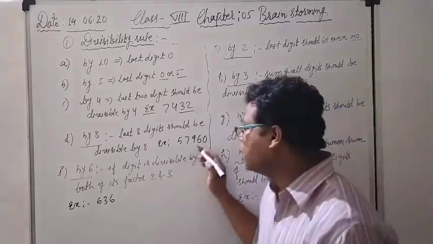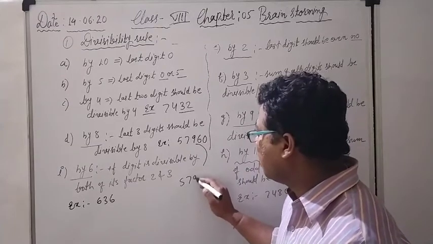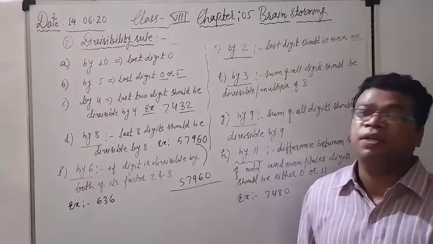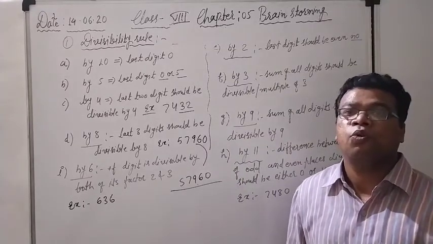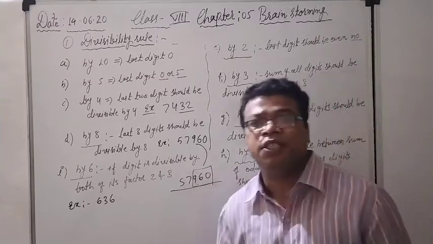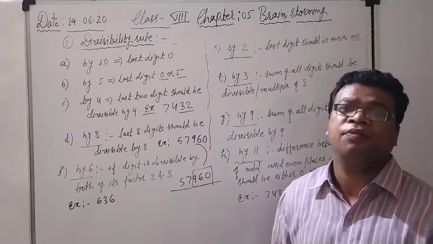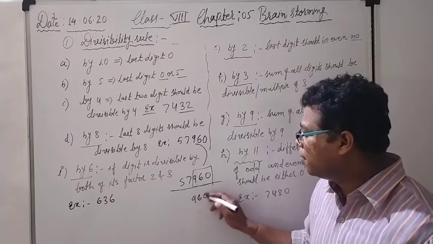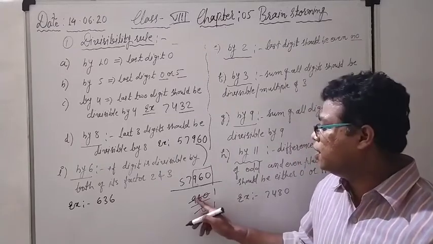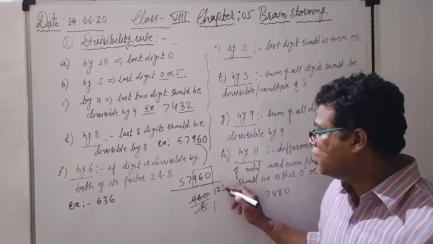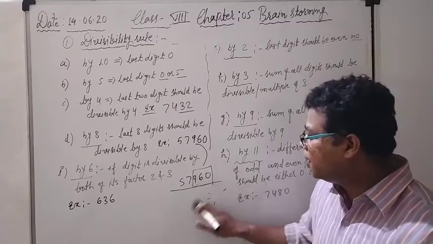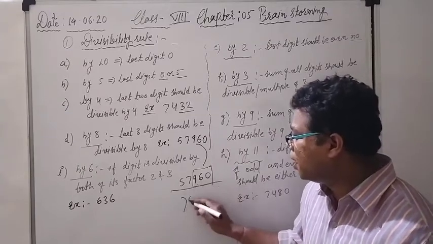See here, what example have I written in front of you? 57960. The question asked is whether that number is divisible by 8 or not. So which digits do I have to focus on? The last three digits. See the last three digits and immediately divide in your brain whether it is divisible by 8 or not. So yes, 8 1s are 8. What is the remainder? 1. 16: 8 2s are 16, and 0 remainder. Means if the last three digits are divisible by 8, then definitely the whole number will also be divisible by 8.